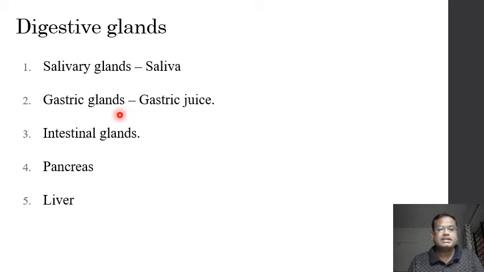Then we have gastric glands, which are present in the wall of the stomach, and they secrete gastric juice. Gastric juice contains important enzymes like pepsin and renin, which are involved in the digestion, especially the digestion of the protein part of the food.